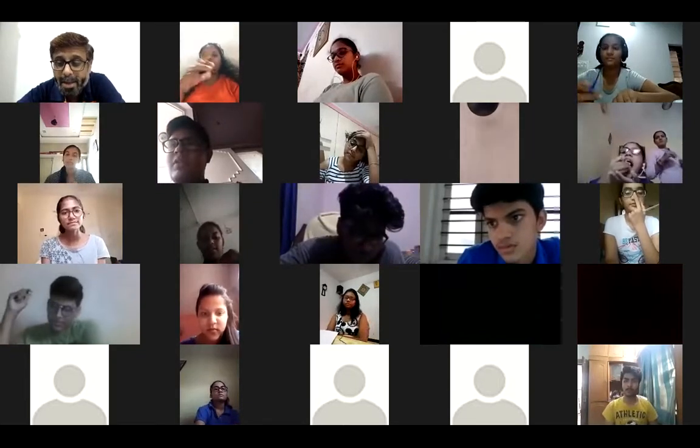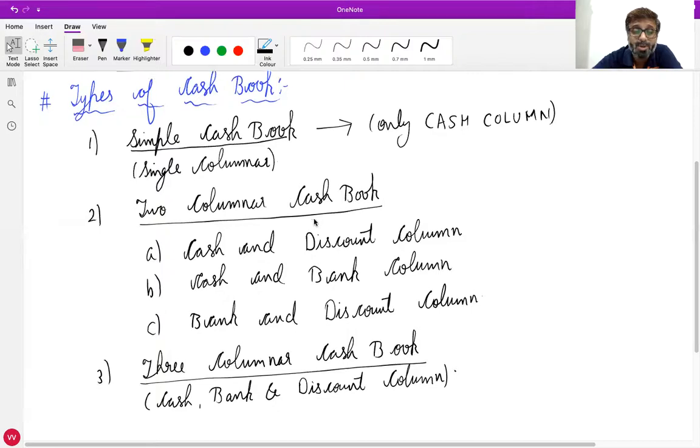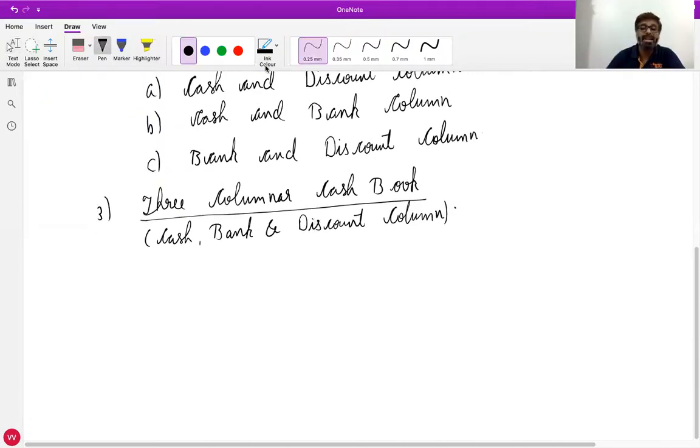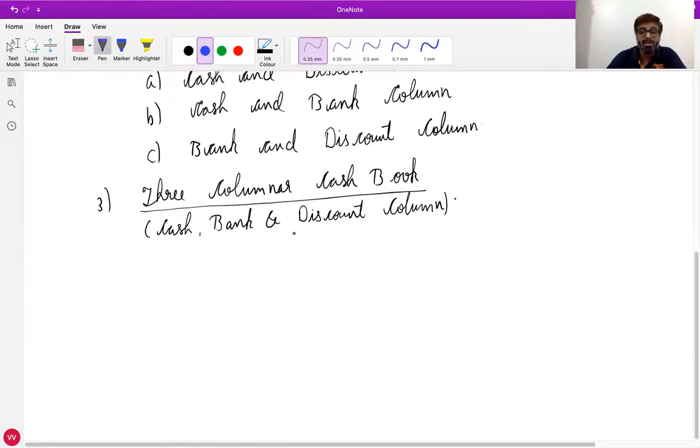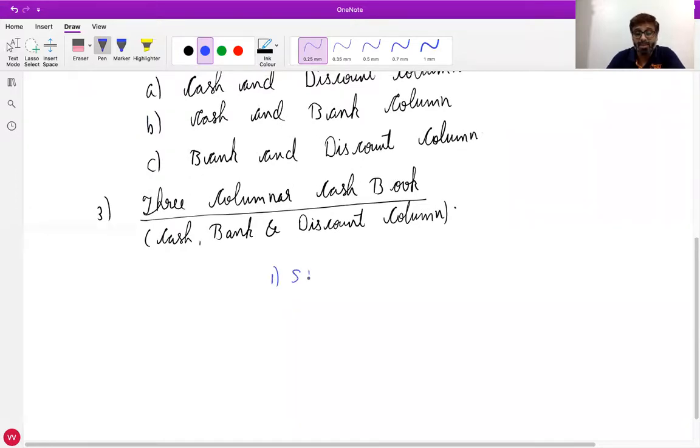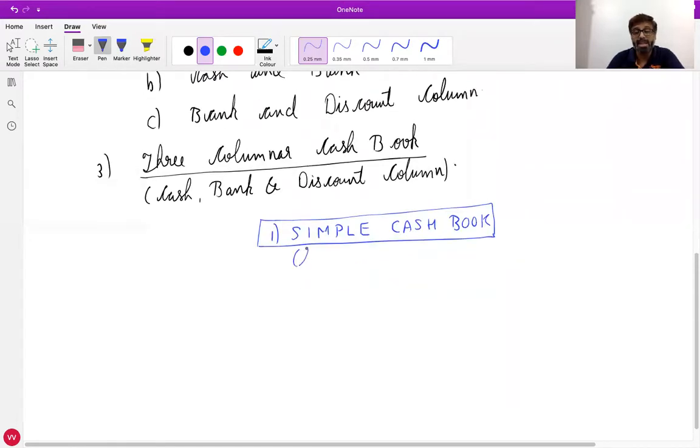Yes, sir. Now understand the format of cash book. You don't have to write it, because when we solve the question, you'll cover it directly. Today we start with the simple cash book, that is, the single columnar cash book. A simple cash book has only one column, that is of cash.